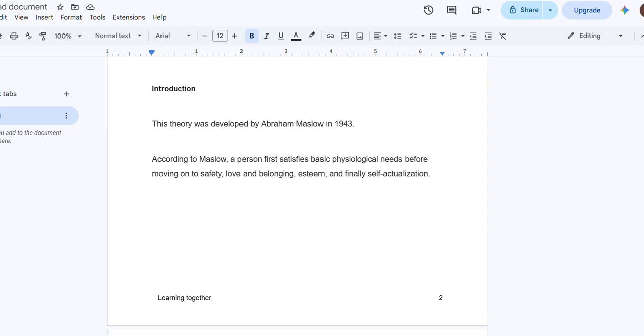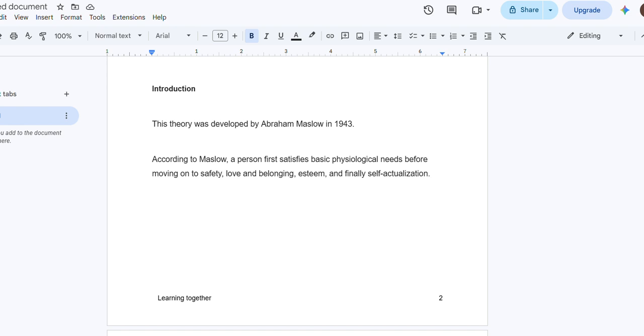Maslow hierarchy of human need is one of the important psychological theory which was proposed by Abraham Maslow in 1943, and it is published or included in the book Motivation and Personality in 1954. This theory explains that human beings have different level of need, and these needs are fulfilled in a step-by-step order. According to Maslow, a person first satisfies basic physiological need before moving on to safety, love and belonging, esteem, and finally self-actualization.